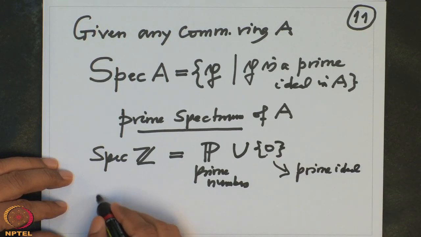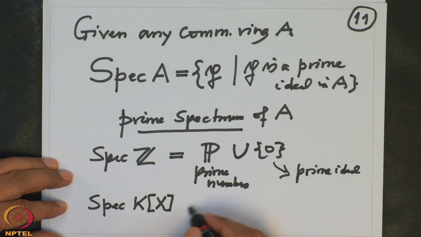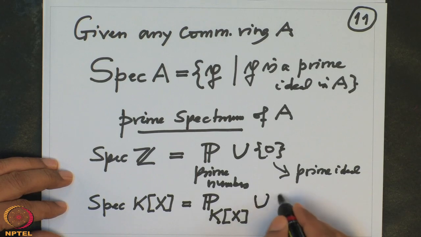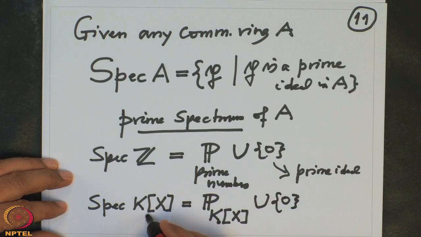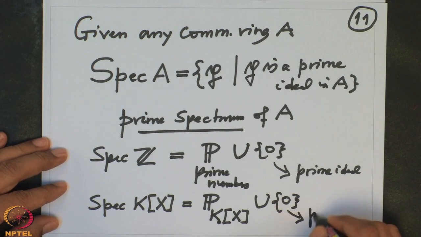Similarly, the same thing goes for the polynomial ring in one variable over a field K: Spec is the set of prime polynomials in K[x] union 0. The polynomial 0 also gives a prime ideal in K[x] because modulo that it is an integral domain.